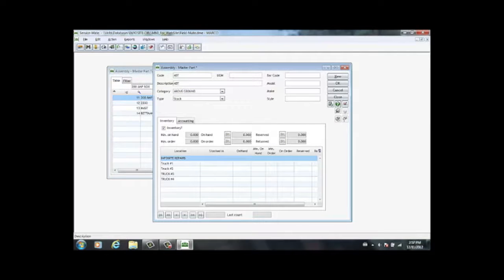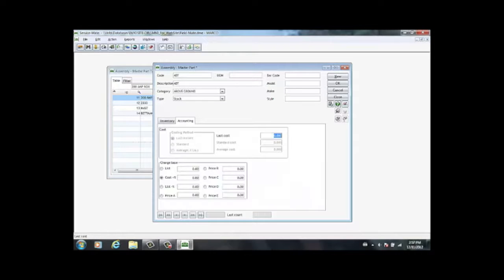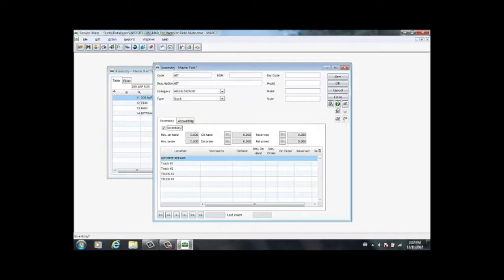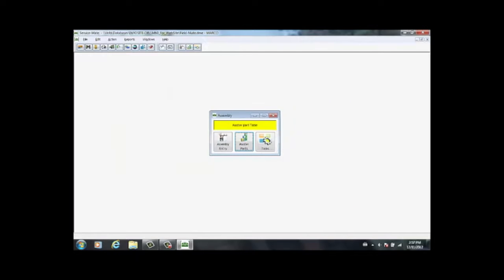You can choose the barcode, model, make, style, and the accounting preferences if necessary, if you know that you're going to create this part more than one time. Once I save and close, I may then set off into my assembly entry.